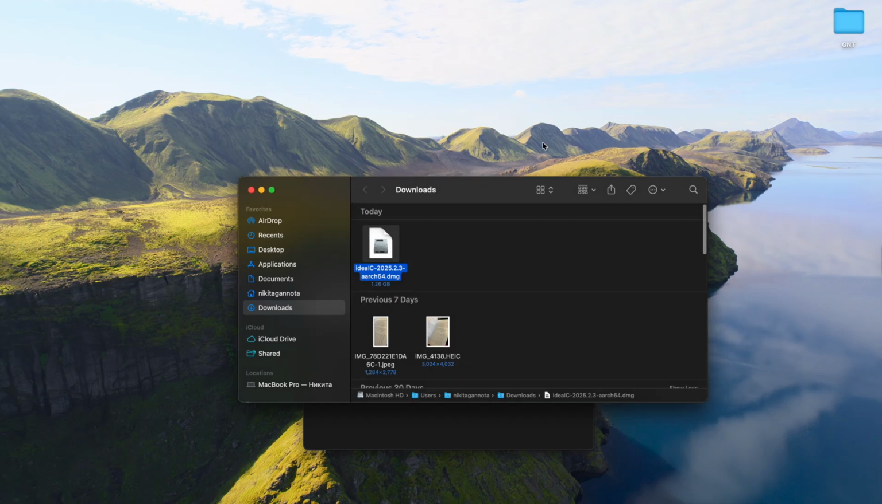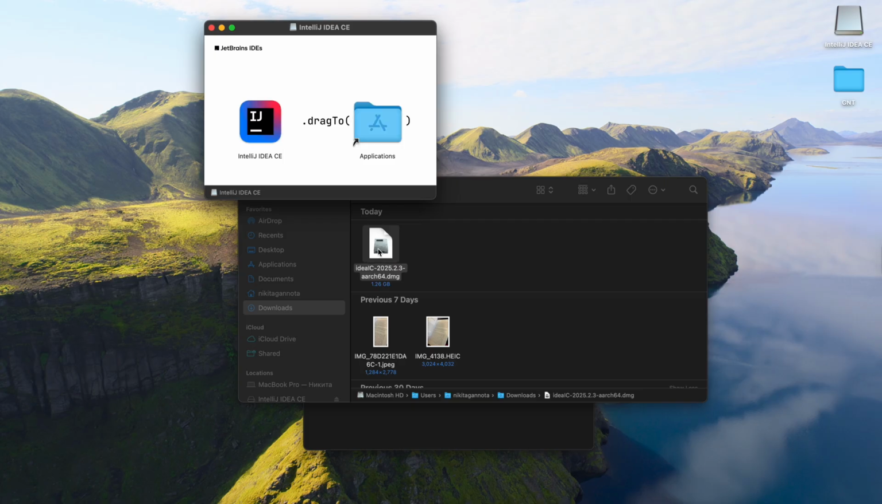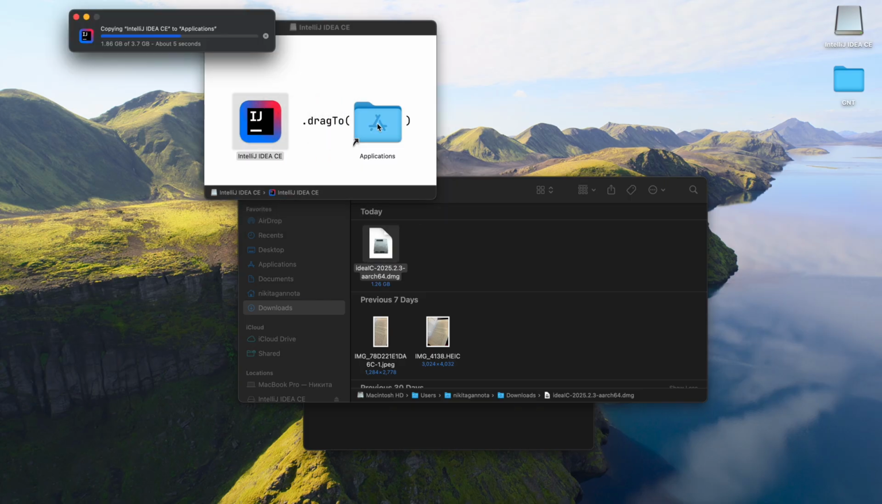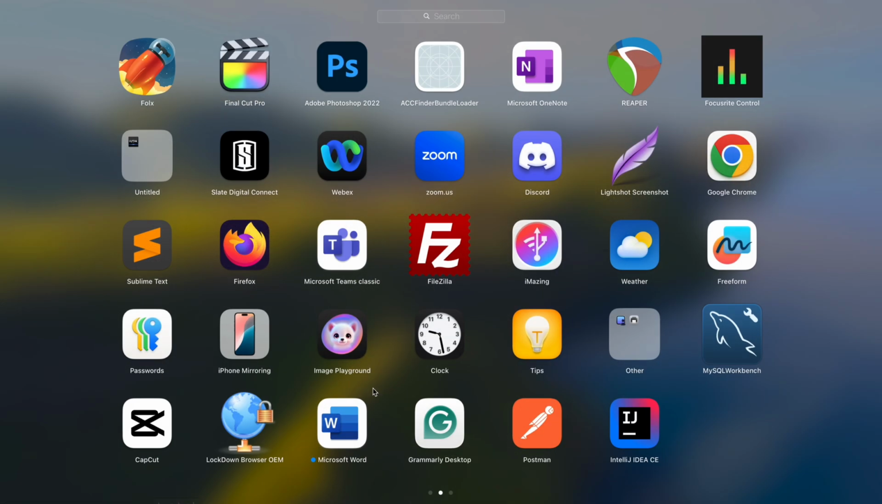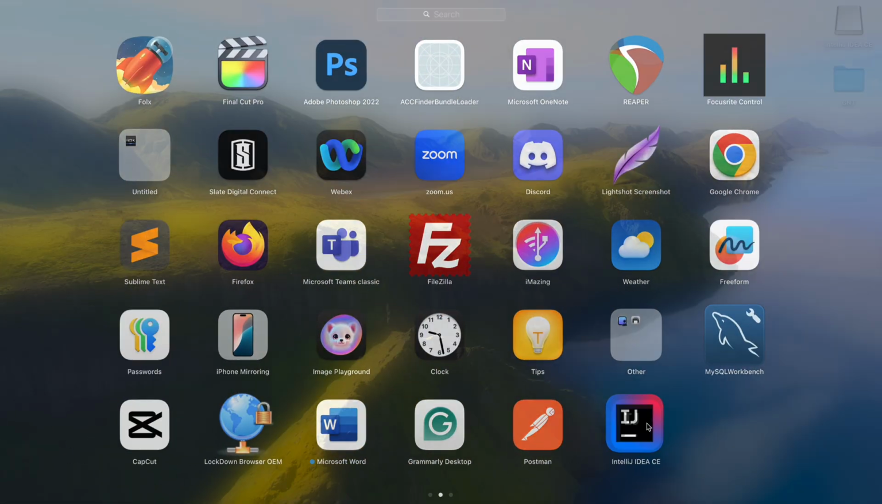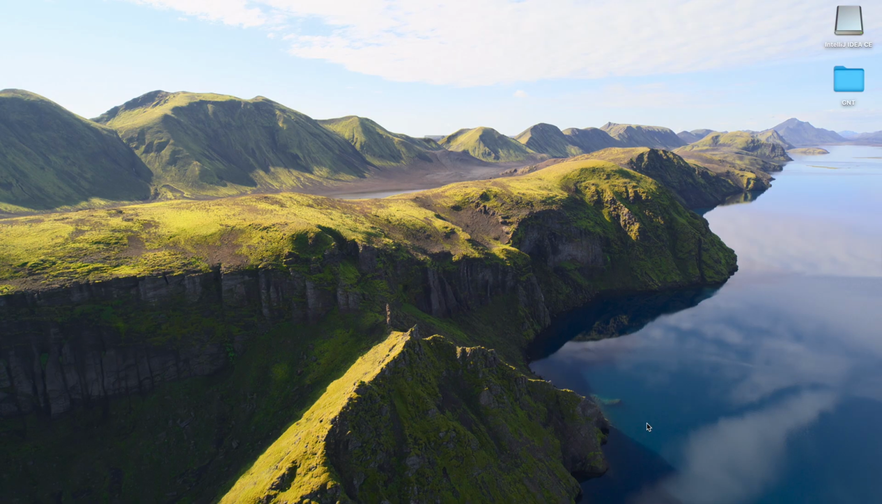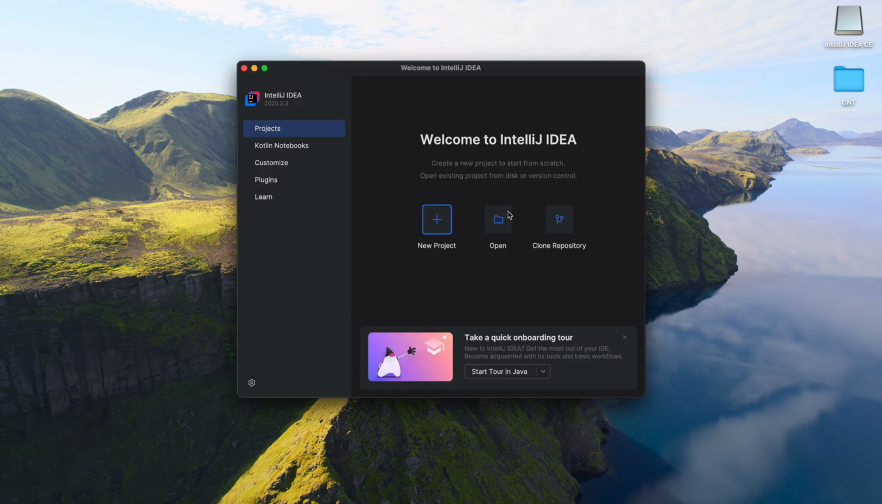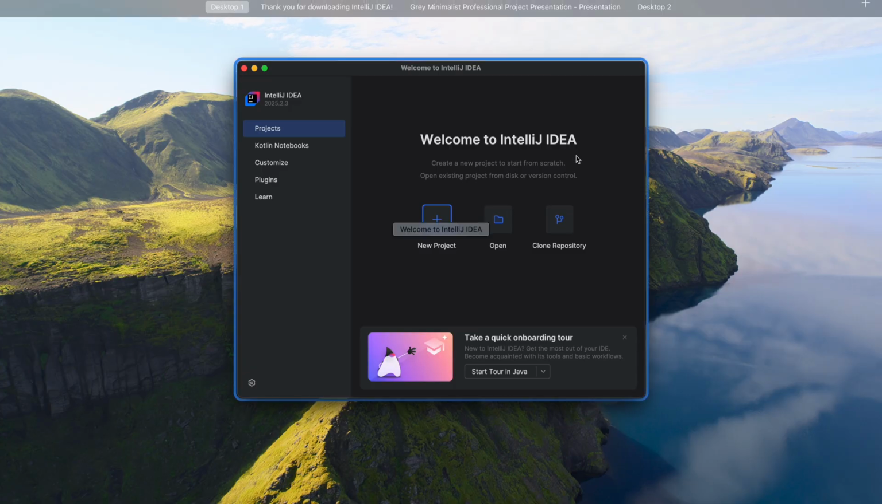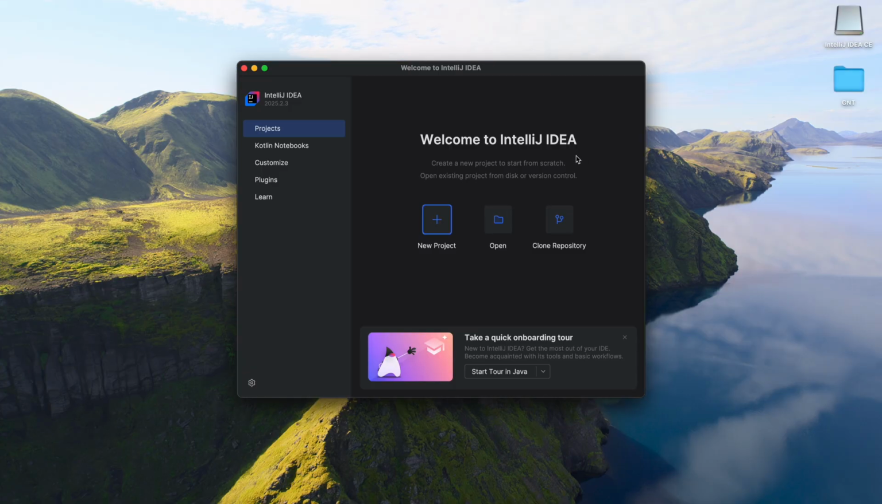Let me open the file, double click, then close it and search for it in your applications. Okay, hit open. After installation, let's open IntelliJ IDEA and delete the downloaded file. We will not need it anymore. I showed you the installation process on Mac, but the same procedure applies for Windows users as well.